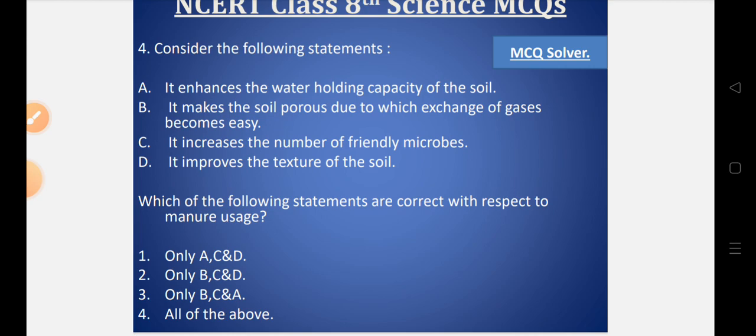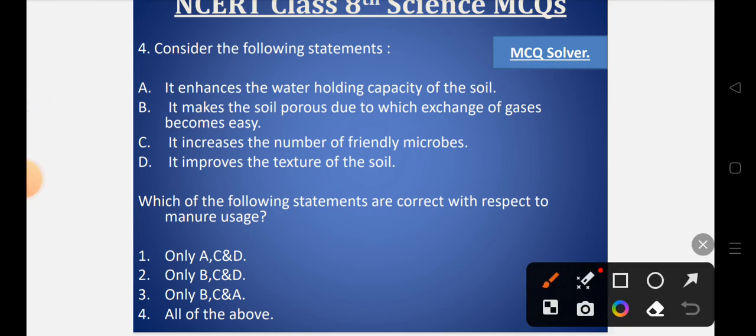Option number 1, only A, C and D is correct. Option number 2, only B, C and D is correct. Option number 3, only B, C and A is correct. Or option number 4, all of the above.